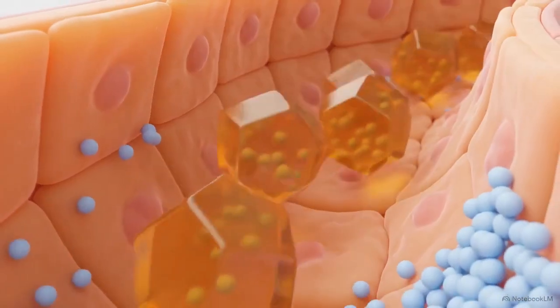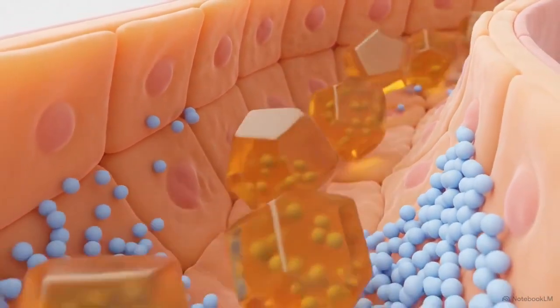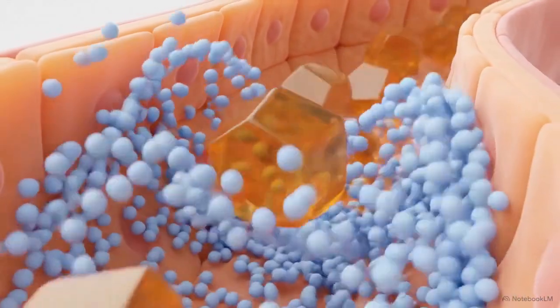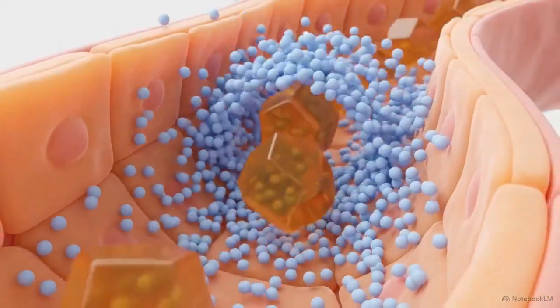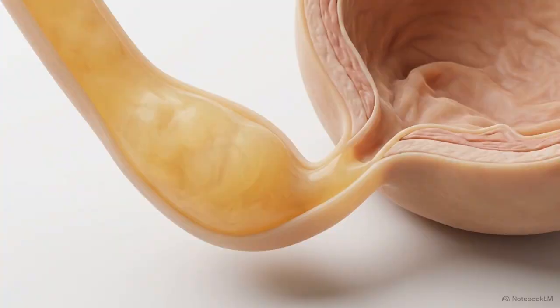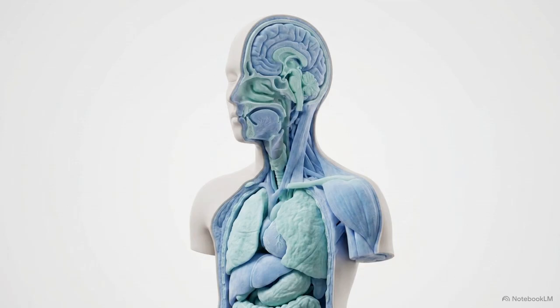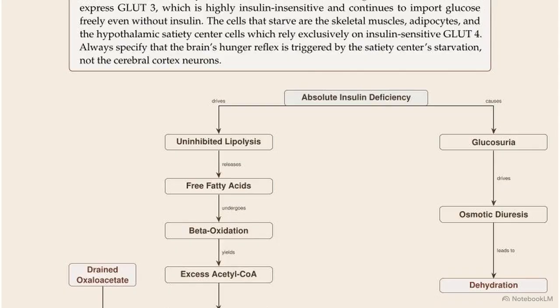This high luminal glucose concentration exerts a powerful osmotic pull. It aggressively extracts water out of the renal epithelial cells and prevents its reabsorption, leading to the excretion of massive volumes of urine. This process of osmotic diuresis is the direct cause of the profound systemic dehydration and polydipsia observed in diabetic ketoacidosis. We can unify these processes by tracing the biophysical loop.